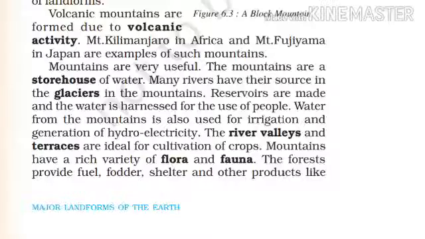Reservoirs are made and water is harnessed for the use of people. Like this, water from the mountains is also used for irrigation and generation of hydroelectricity. The river valleys and terraces are ideal for cultivation of crops.